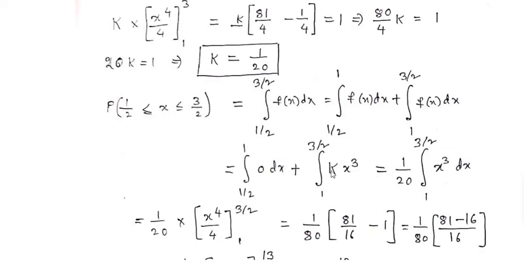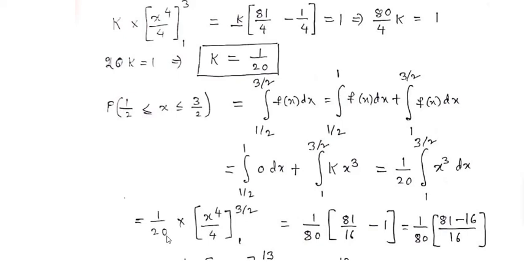Therefore 1 by 20 into k means 1 by 20. K is constant. Already we found the value of k as 1 by 20. Therefore 1 by 20 into integral within limits 1 to 3 by 2 x cube dx. Okay, now integration of x cube is x power of 4 by 4. Limits are 1 and 3 by 2.